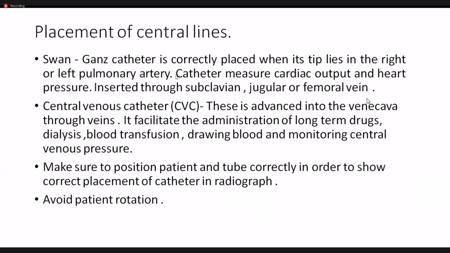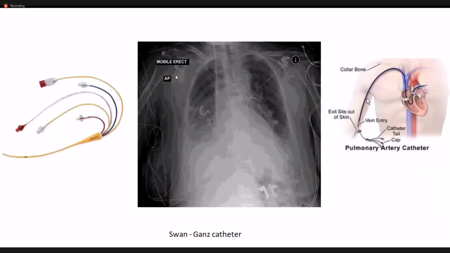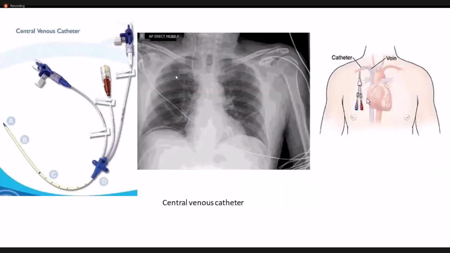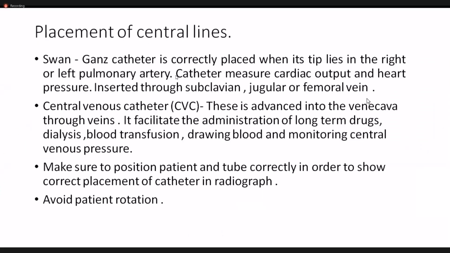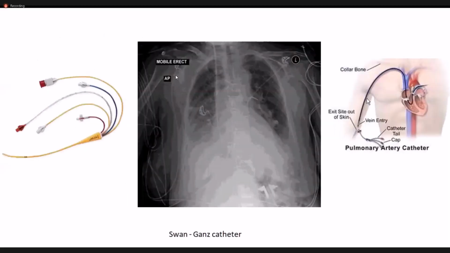Okay, now the next scenario that you can face is the placement of central lines. Central lines are generally placed through the patient's larger arterial structures, generally from the carotid arteries. You are able to visualize my cursor.